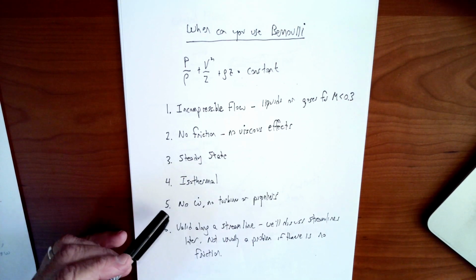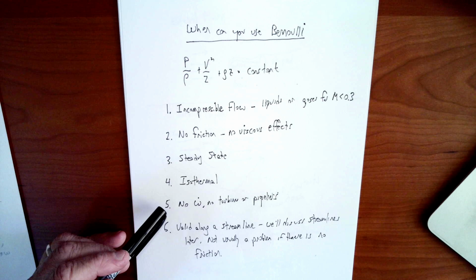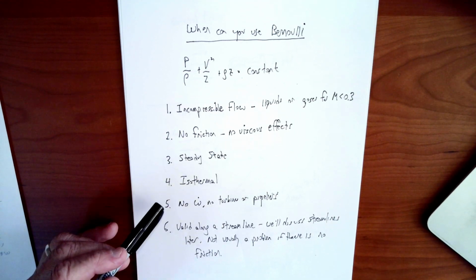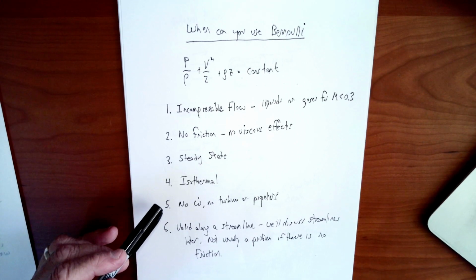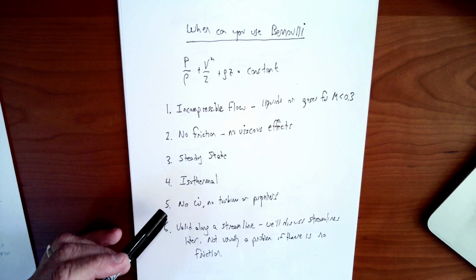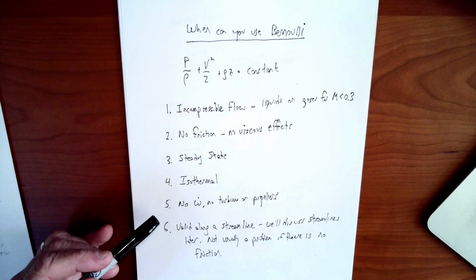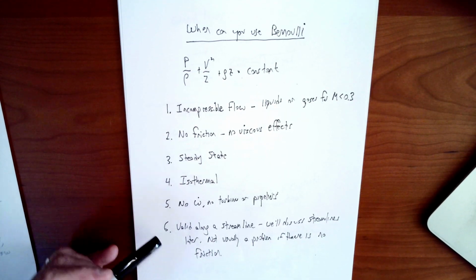No work, which means no turbines or propellers in the flow. We said we can use it sometimes upstream or downstream of those propellers, but in the region that has the propellers, you're going to have work. Also, of course, in the region that has propellers, you're going to have a lot of friction. So that's going to invalidate the analysis for two reasons.